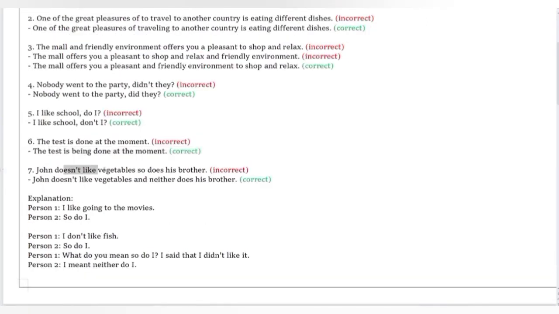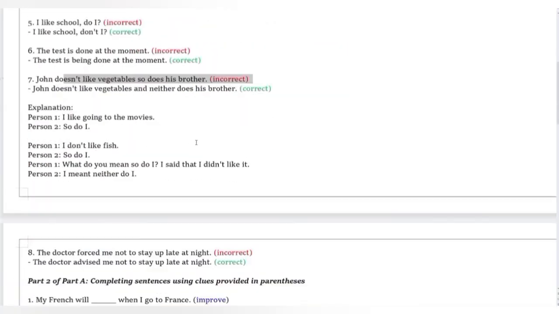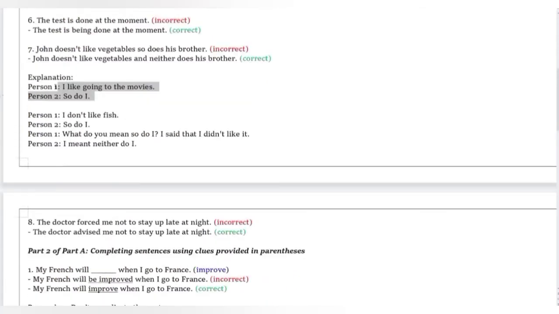Number seven, John doesn't like vegetables, so does his brother. Doesn't make sense. So John doesn't like vegetables, and neither does his brother. So if you're talking to someone and you say, I like going to the movies, so that person says, so do I. Or you tell that person, I don't like fish. Then that person tells you, so do I. What do you mean, so do I? I said that I didn't like fish. So I meant, neither do I. So he likes vegetables, so does his brother, but he doesn't like vegetables, and neither does his brother.